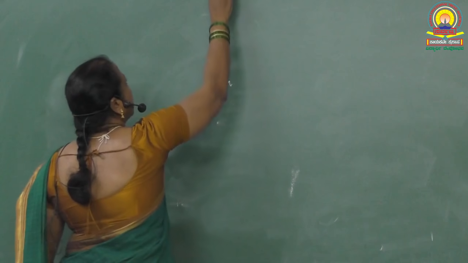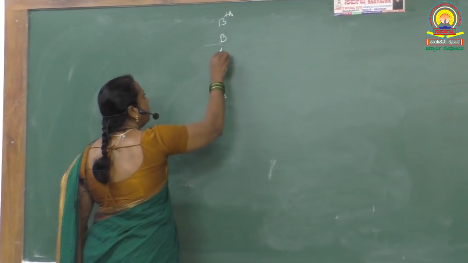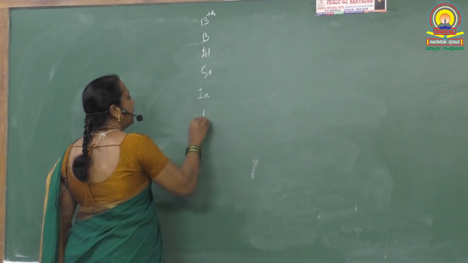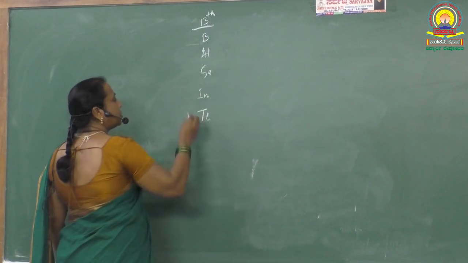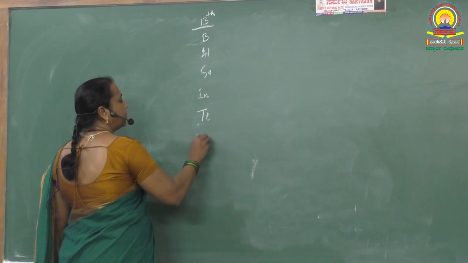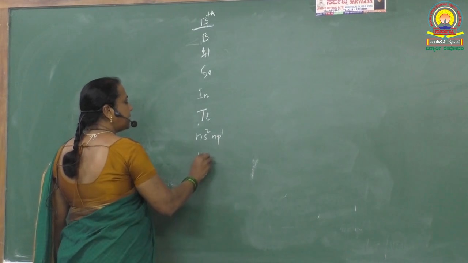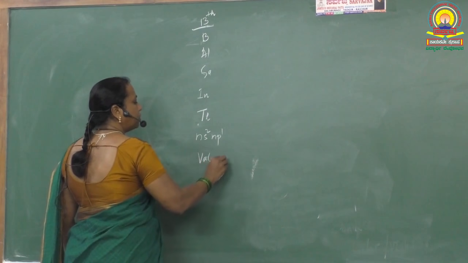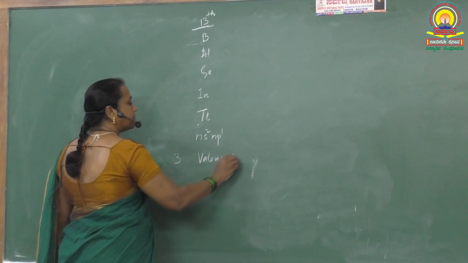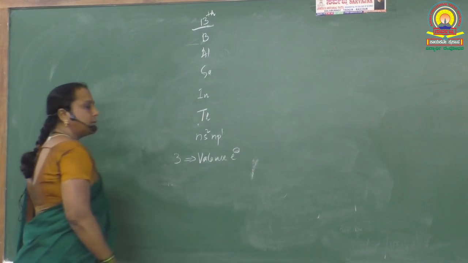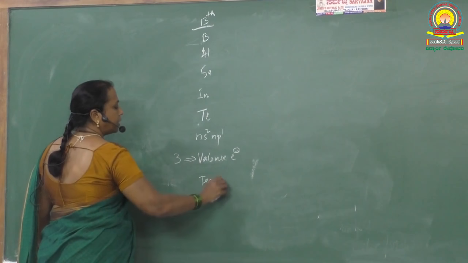Indium belongs to the 13th group. In the 13th group we have boron, aluminium, gallium, indium and thallium. The valence electronic configuration of the 13th group is ns2 np1. Their valency is equal to 3. That means they have 3 valence electrons. These elements are called trivalent impurities.